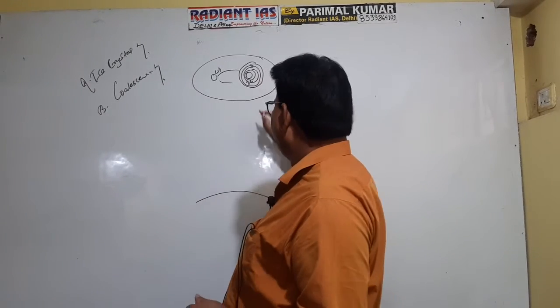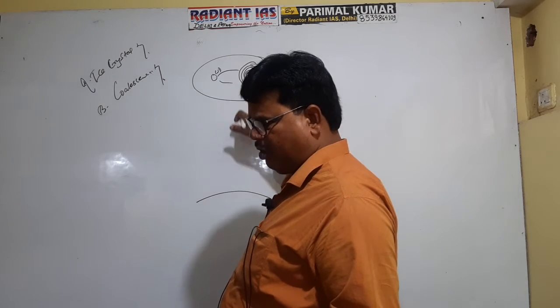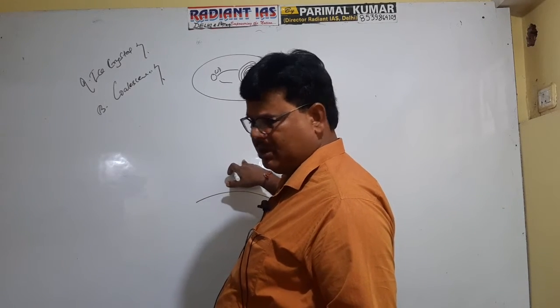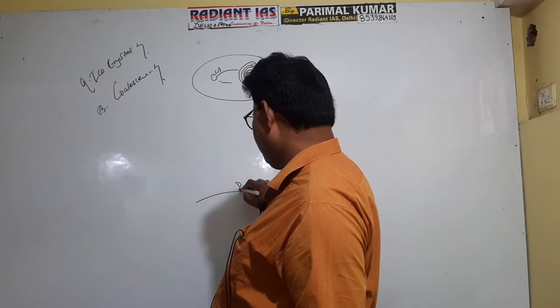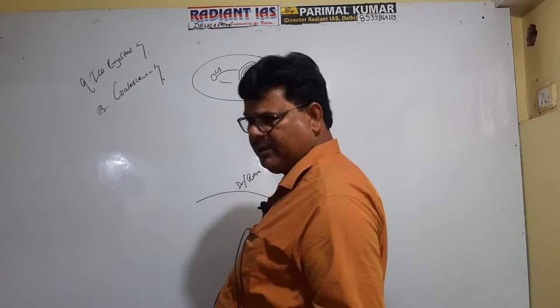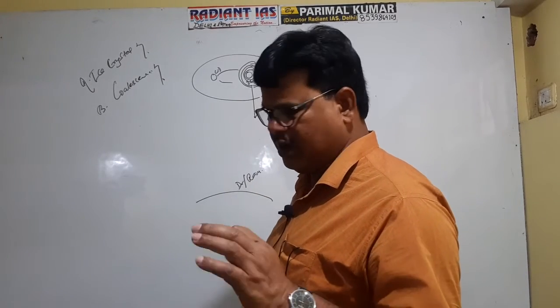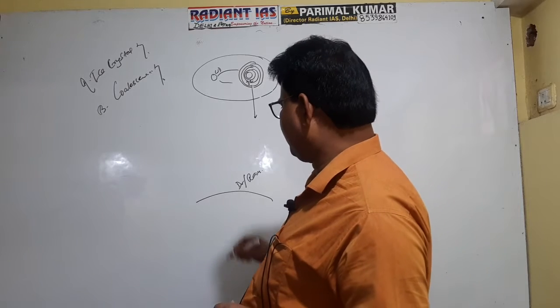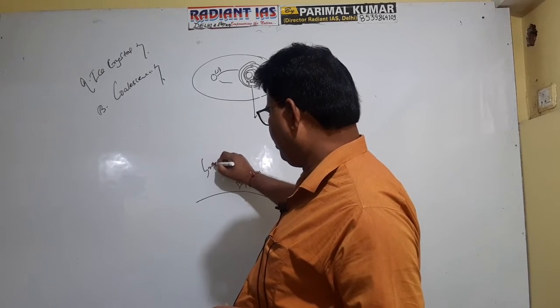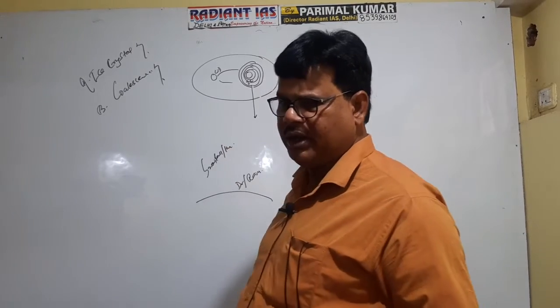So if this ice falls after melting, then it will cause drizzle or rainfall. If it falls in the solid form, it is referred to as snowfall or hailstorm, depending on the density.